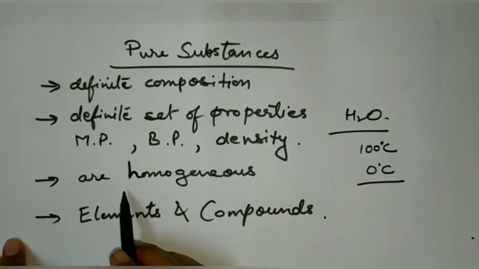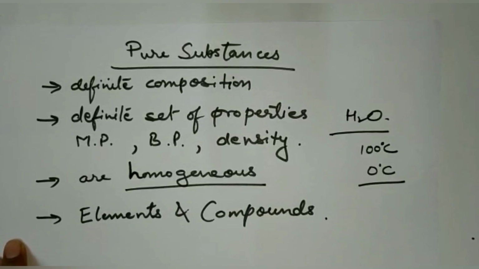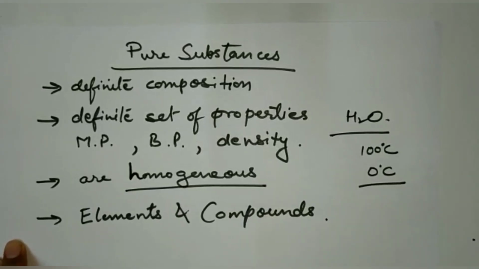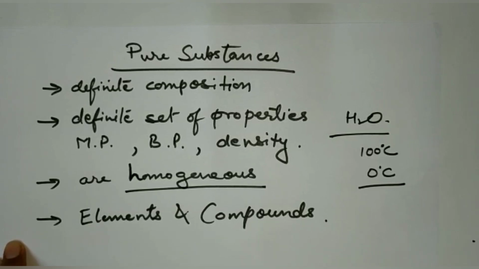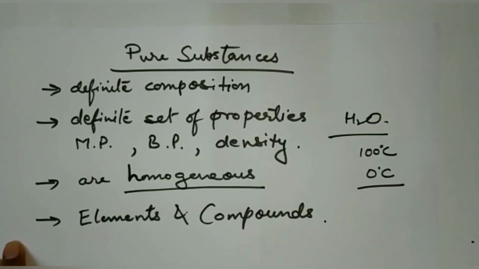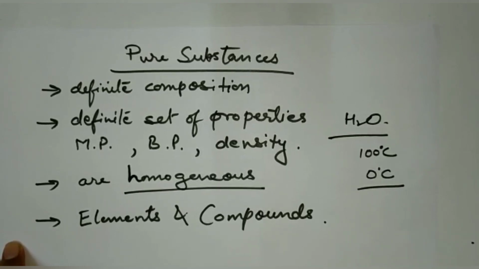Then the third characteristic of pure substances is that they are homogeneous in nature. Homogeneous means they have got a uniform composition throughout. Now since the pure substances are made up of only one type of particles, so their composition will remain same throughout the substance.